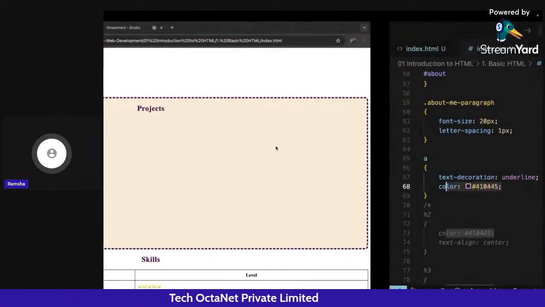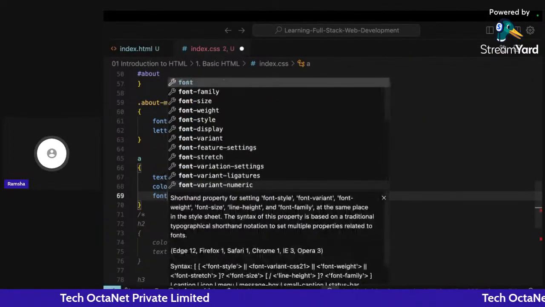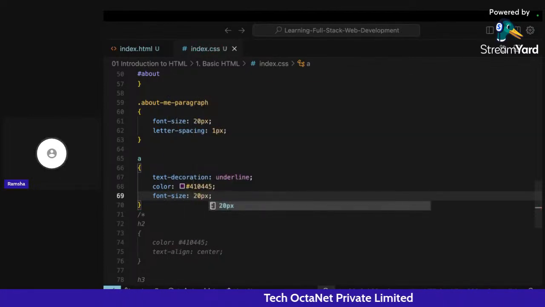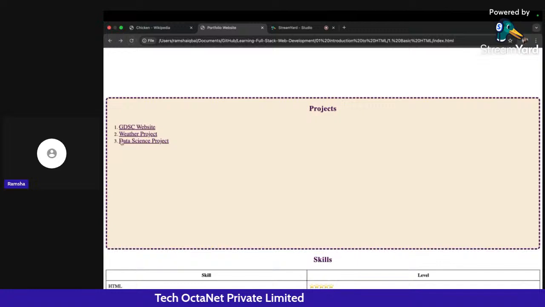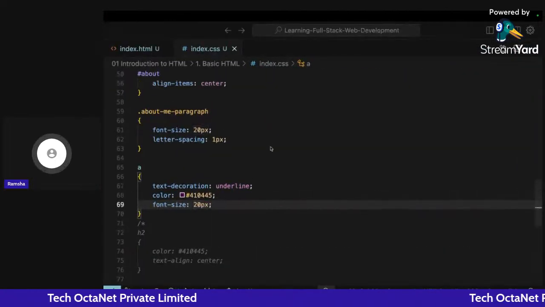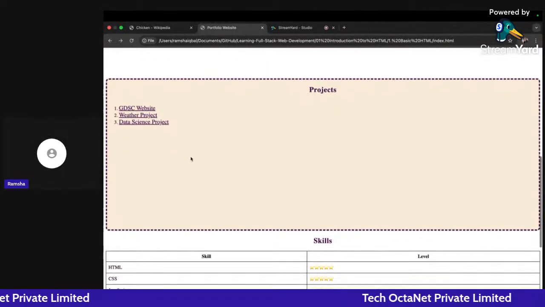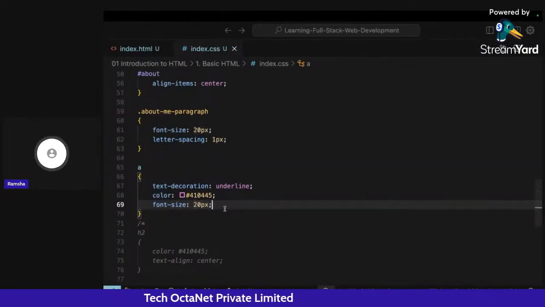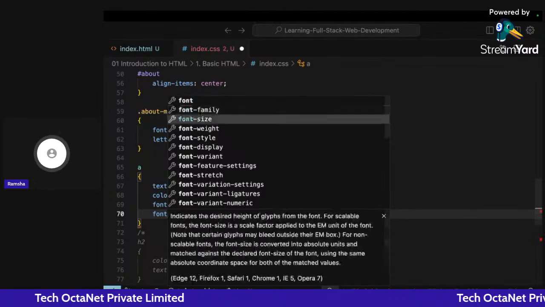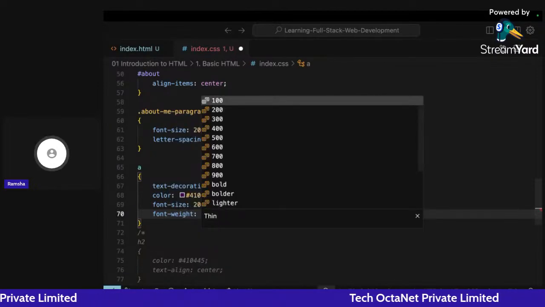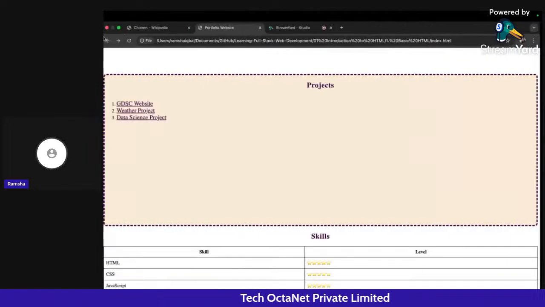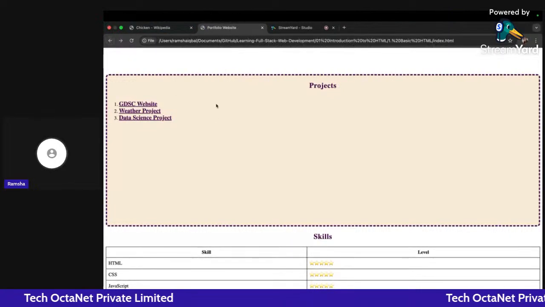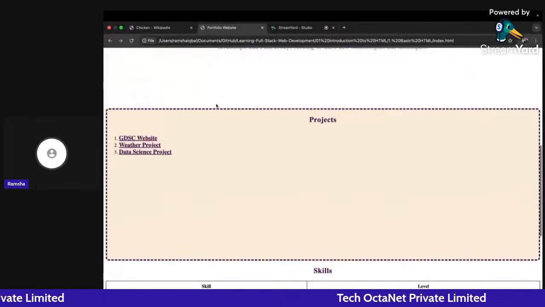You can also increase the font size of these anchor tags, 20 pixels for example. So this is a lot bigger, right? What else can we do here? We can make this bold. If I write the font weight property and make it 800, for example, they will become bolder. So that's how we can edit all of these things.